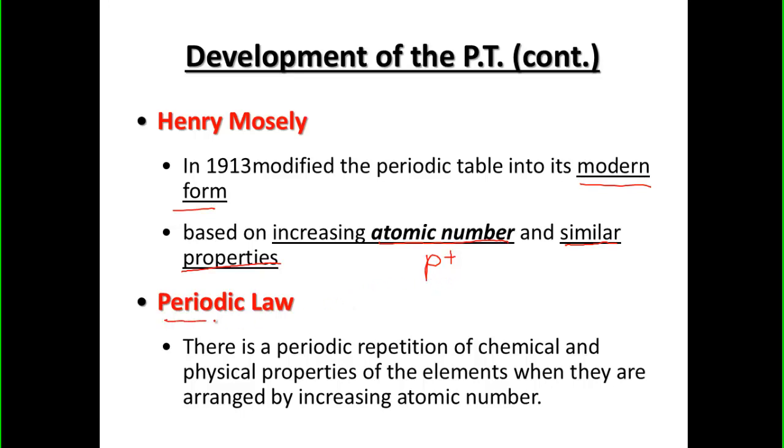Last thing, periodic law. If you periodically do something, it means you do it over and repeat it. And so the periodic law is the repetition of chemical and physical properties of the elements when they are arranged in increasing atomic number. Kind of every 8th element had that repeating pattern. So periodically those elements would repeat patterns, and that's where we get the idea of the PT or the periodic table from. That'll end our first section.